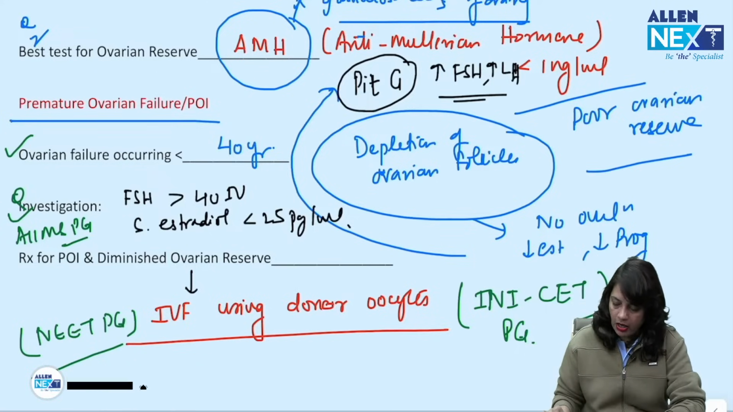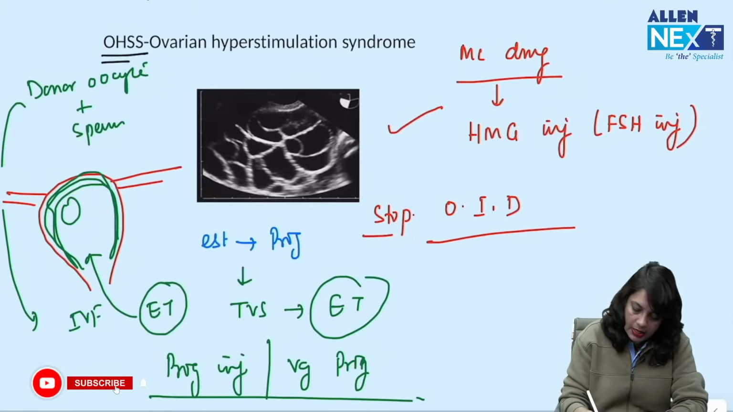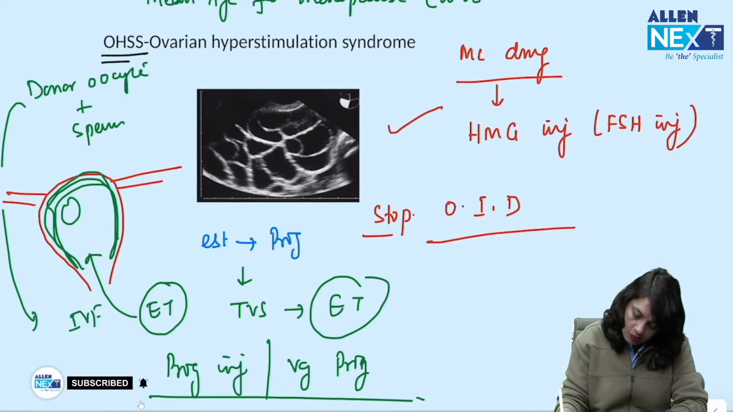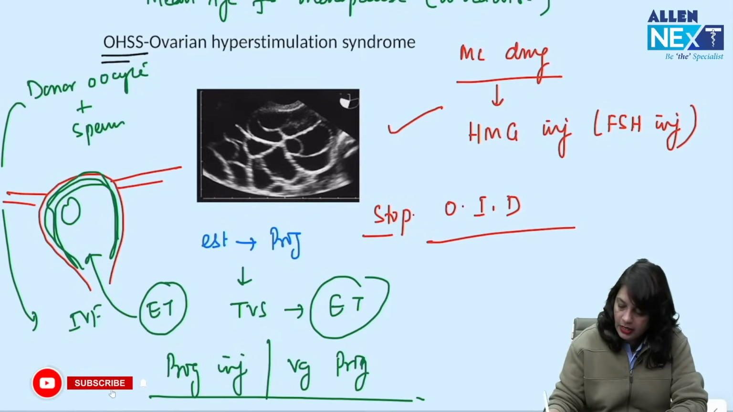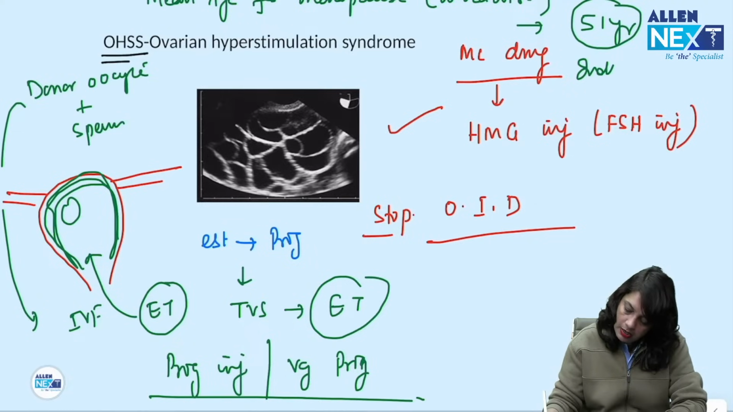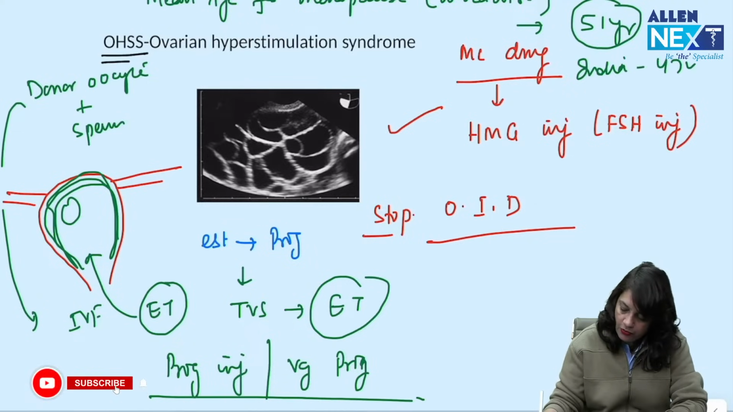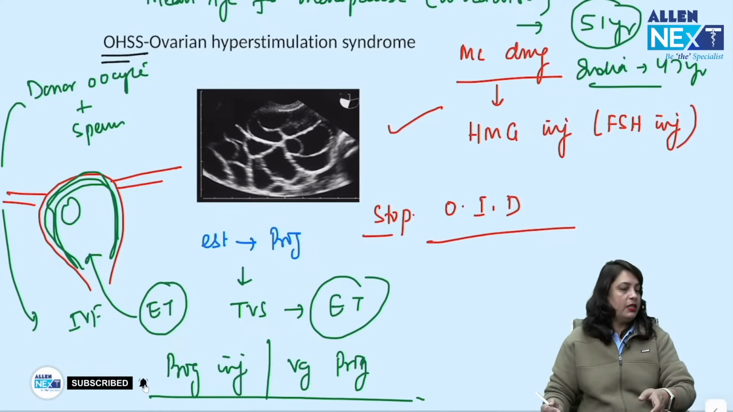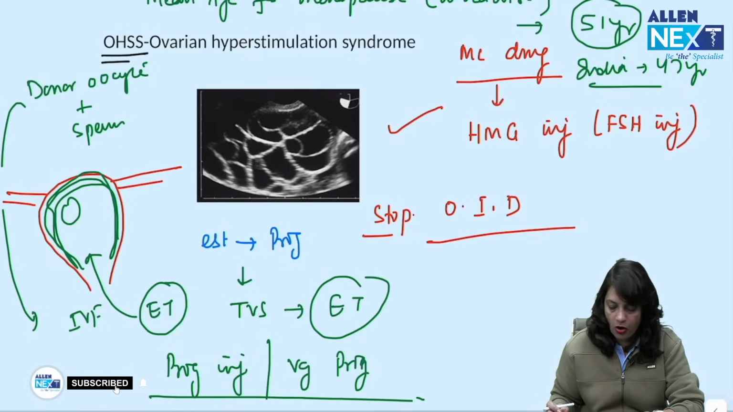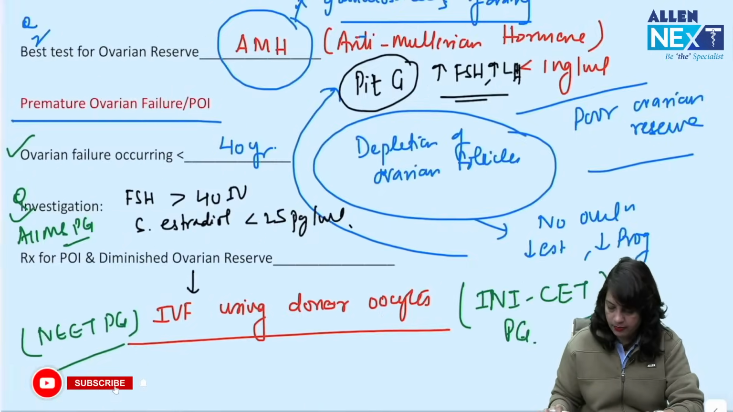Now, if I ask you what is the mean age for menopause worldwide, then your answer should be 51 years. In India, it is 47 years. But they ask you worldwide, so your answer is mean age for menopause worldwide is 51 years.